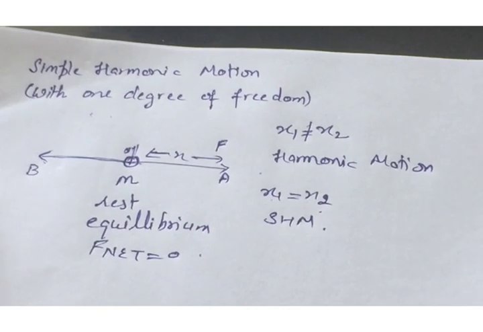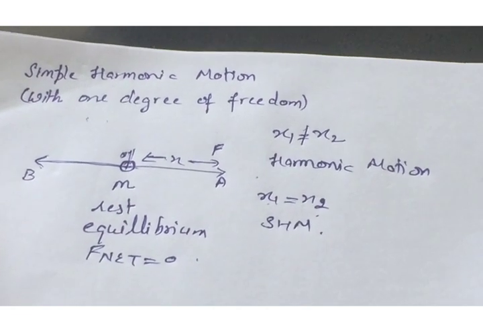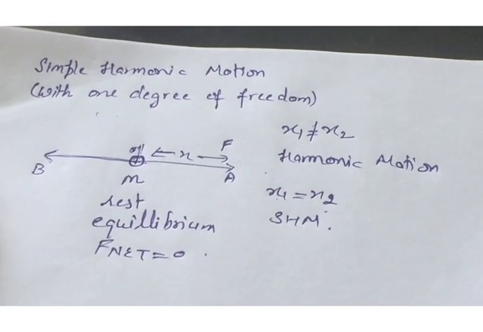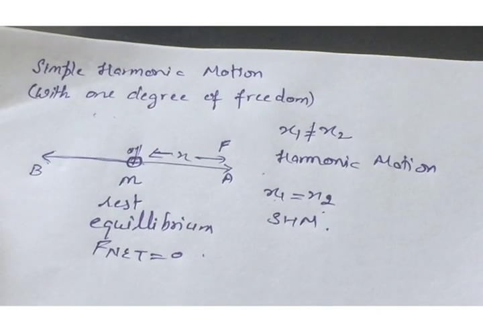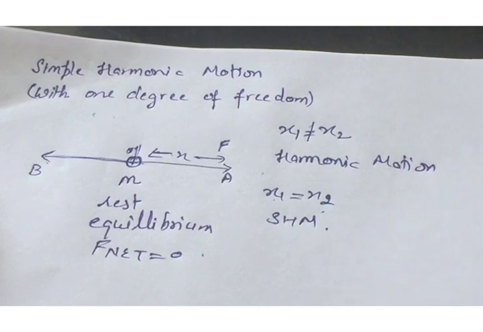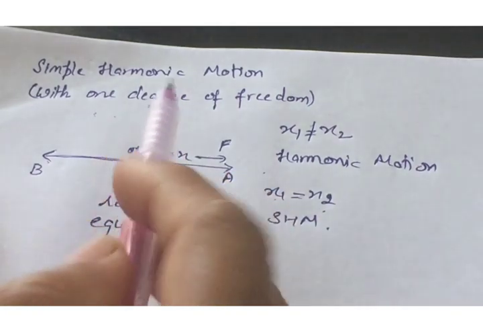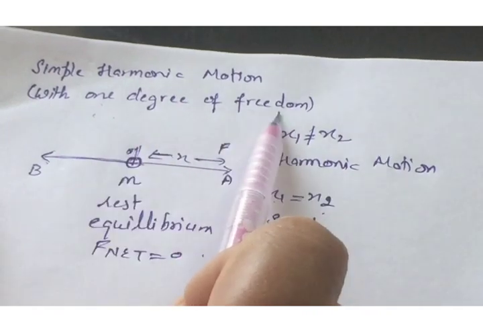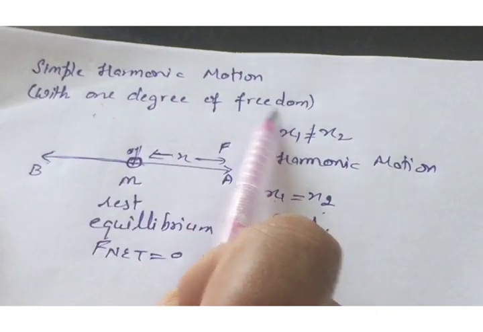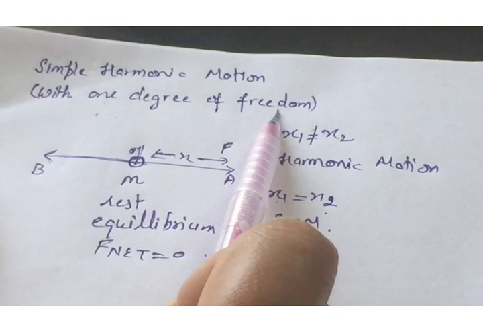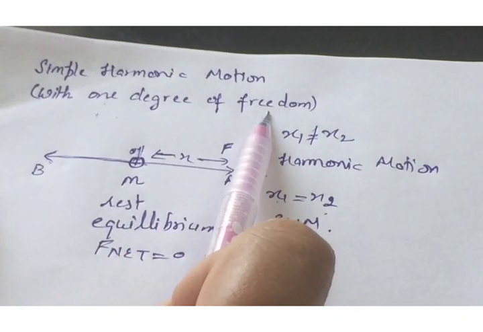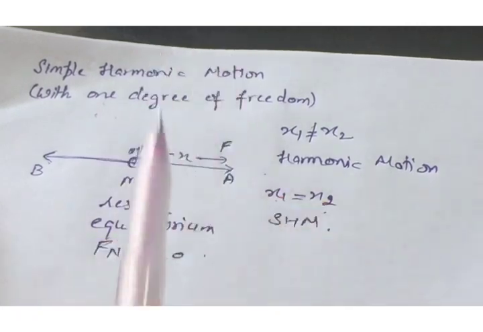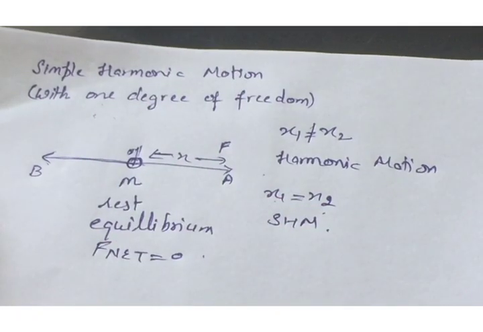Now we will discuss the mathematical terms used in simple harmonic motion. Here we are considering a special case where simple harmonic motion is discussed with only 1 degree of freedom. We know that if the motion of a particle or any body is discussed in one coordinate, then that type of motion is said to be in 1 degree of freedom.